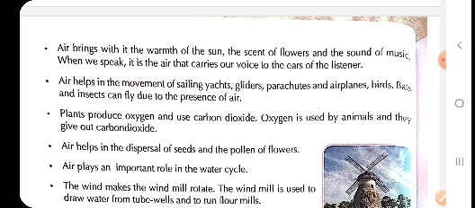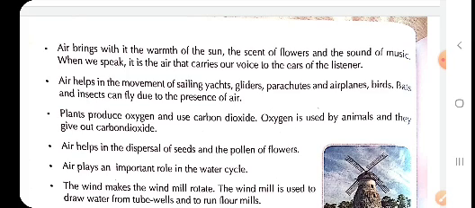As I told you, if there is no air, it will be very difficult for us to sail the yacht, or to sail the gliders or parachutes, and it will also be difficult for us to fly aeroplanes or helicopters. And children, if there were no air, birds would not have been able to fly.